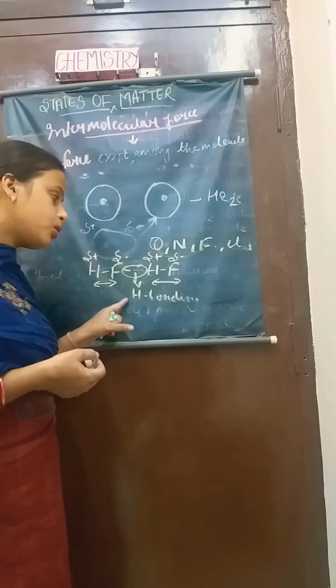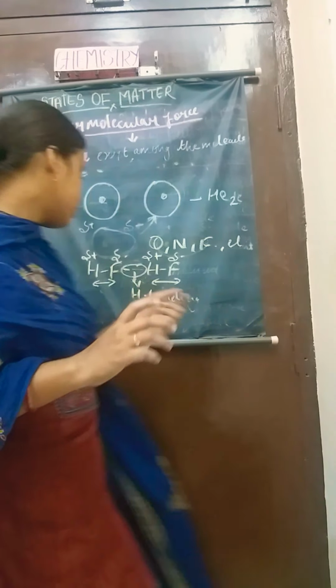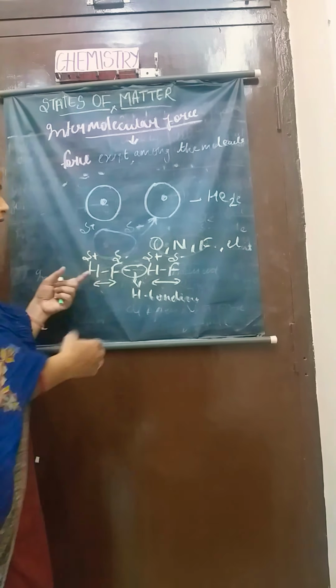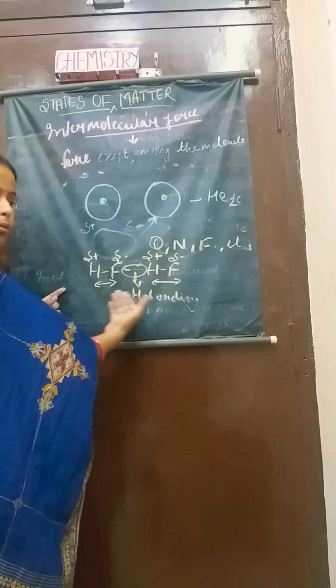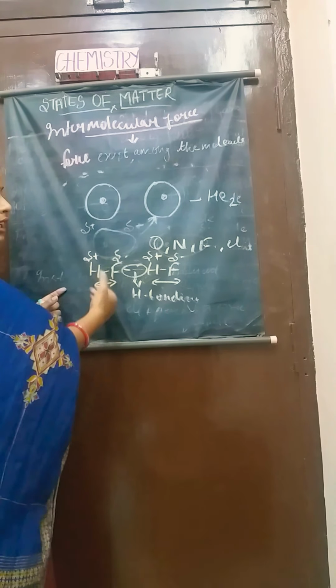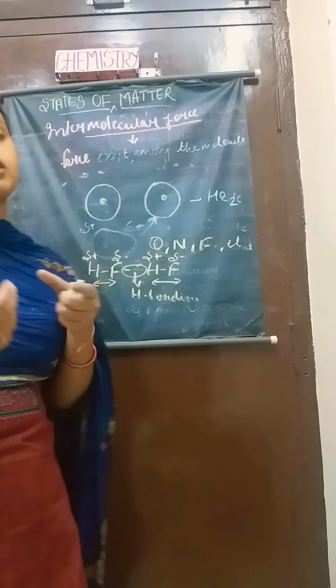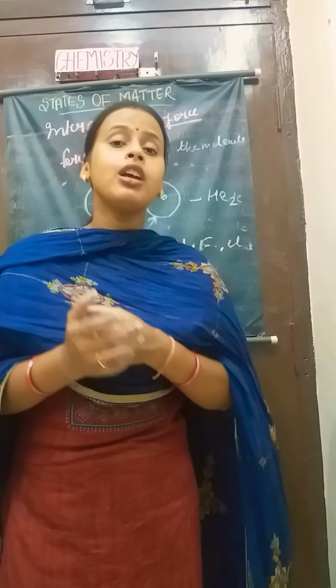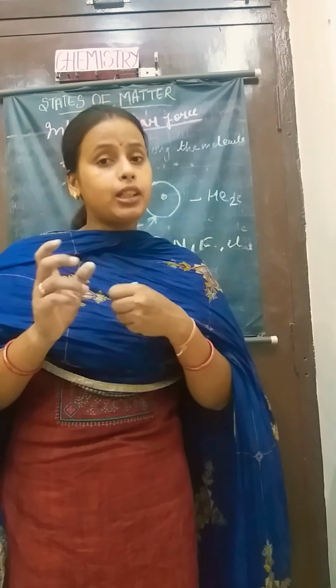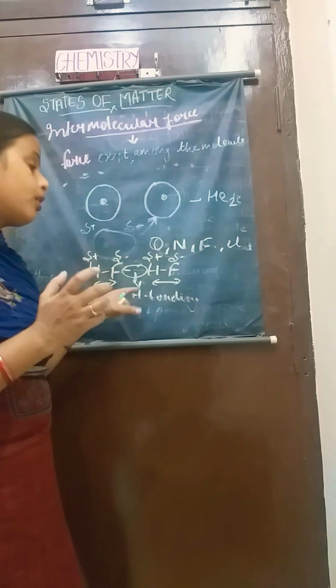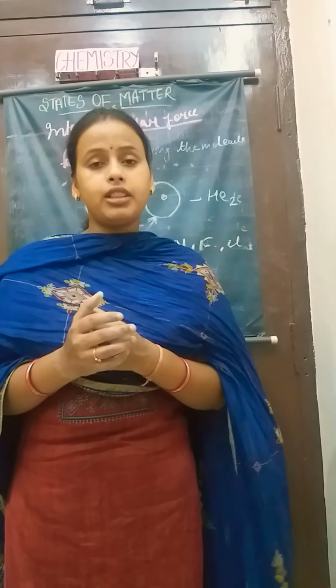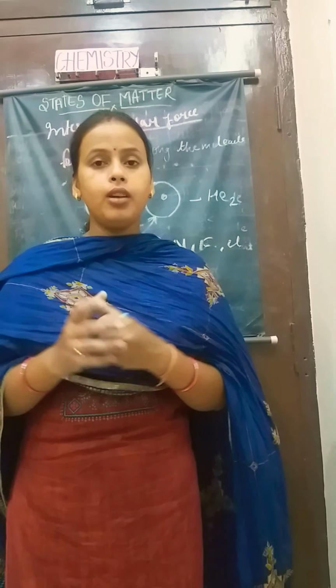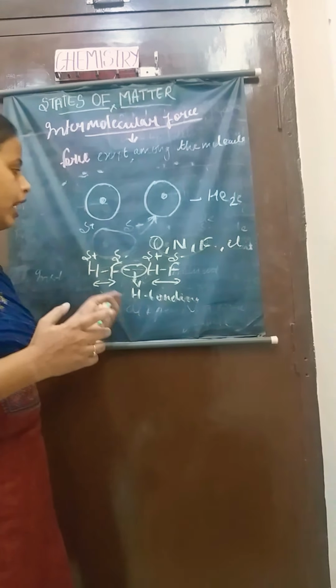So hydrogen bonding is a special case of the dipole-dipole interaction, and in every such polar molecule hydrogen will be present, and the other atom in the molecule will be the electronegative atom, meaning that atom will have more electronegativity. Okay, so this is hydrogen bonding.